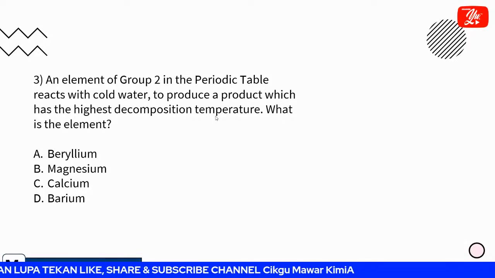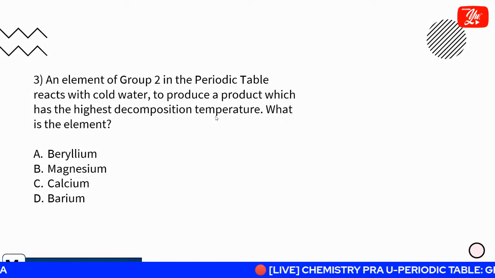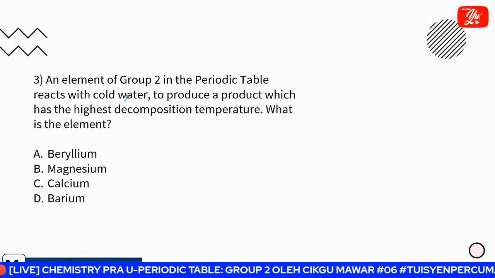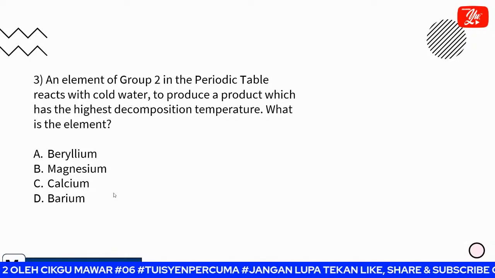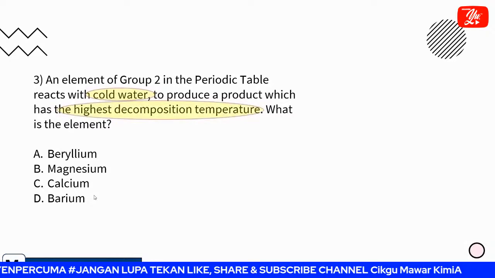Okay, tadi you ingat that group 2, bila I dissolve it in water, the first one, beryllium cannot react, it's inert. So it's not beryllium. And then magnesium can react with cold water. Student, tadi lagi tak? Kita kena guna api or not? Okay, we must heat it, is it? So it's also not magnesium. So the answer here is maybe calcium or barium.